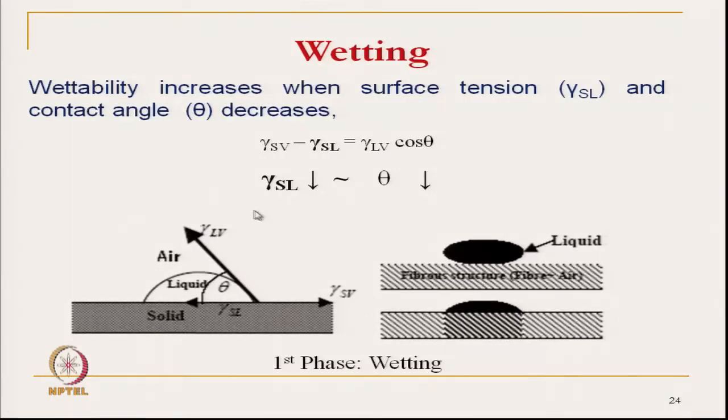So, a lower value of gamma SL means a lower value of theta, the contact angle, which increases the wettability. Wettability increases when both the surface tension between solid and liquid and the contact angle are decreased, or at least one of these is low.